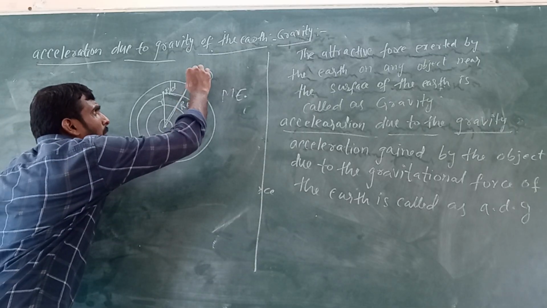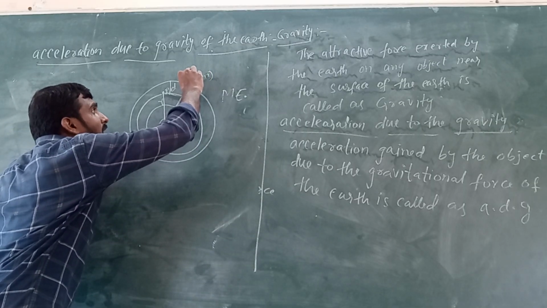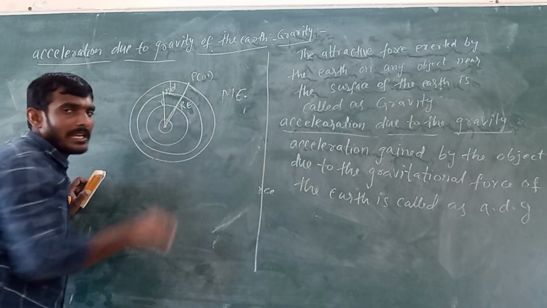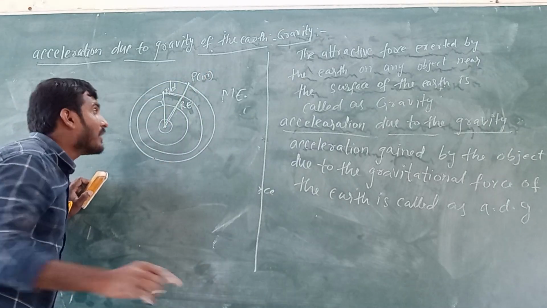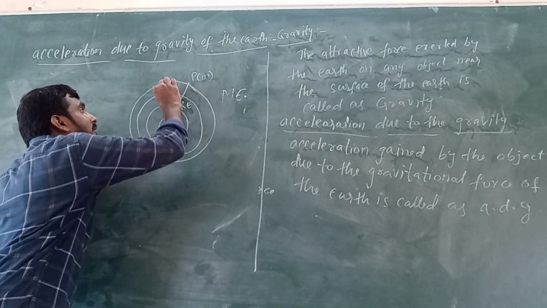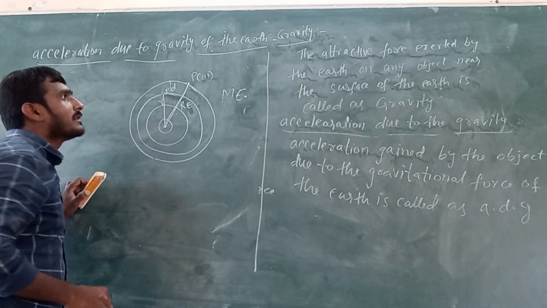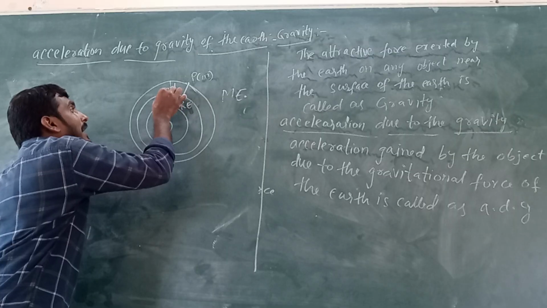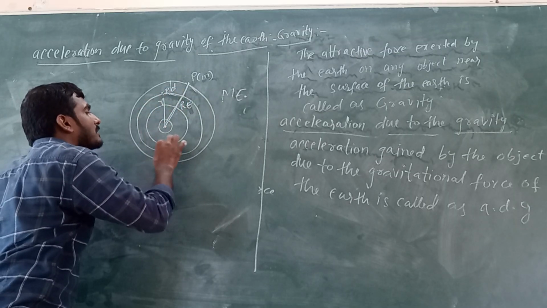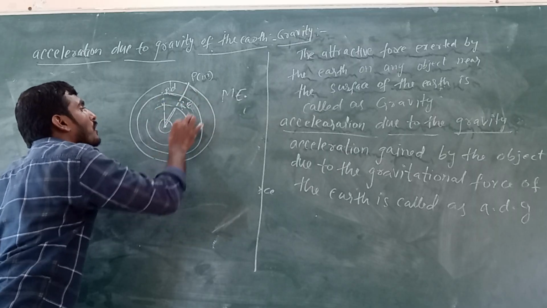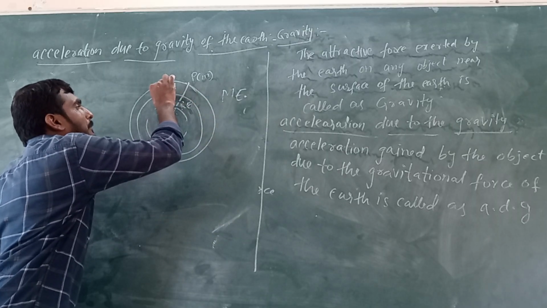When the object is on the surface of the earth, the gravitational force acts on this point P due to the total mass of the earth. But when we consider the point P on the inner side of the surface of the earth at a depth, the gravitational force acts on this point due to the mass of the inner spherical shells only.